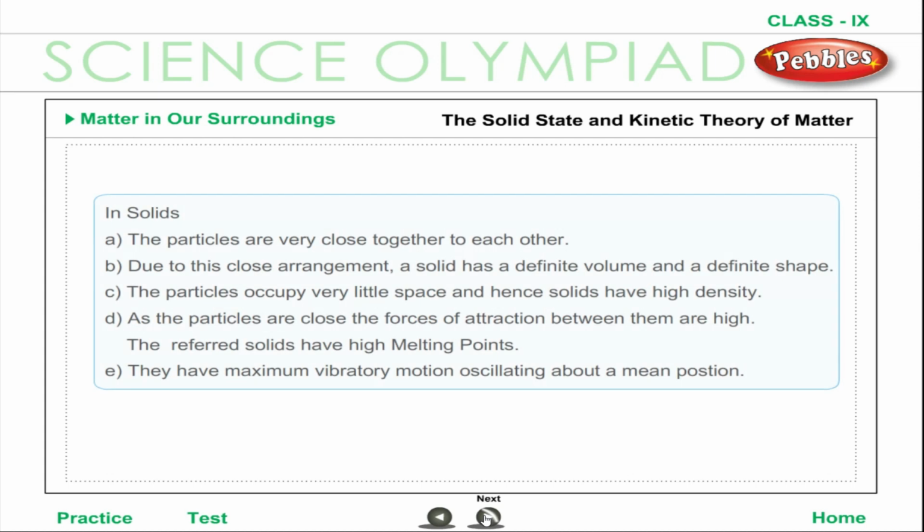The solid state and the kinetic theory of matter. In solids, the particles are very close together. Due to this close arrangement, a solid has a definite volume and a definite shape. The particles occupy very little space, and hence solids have high density. As the particles are close, the forces of attraction between them are high. Therefore, solids have high melting points. They have minimum vibratory motion, oscillating about a mean position.